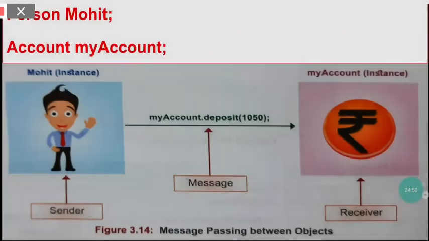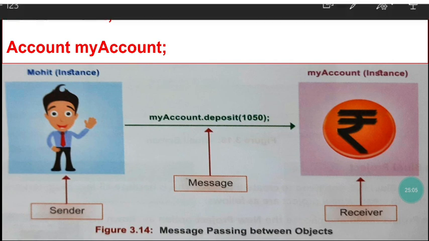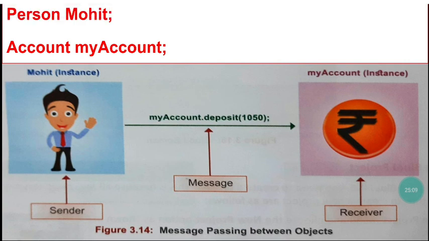Look at this particular figure. Now look at this statement, Person Mohit. What is Person? Person is the name of the class. And what is Mohit over here? Mohit symbolizes the object belonging to the Person class.